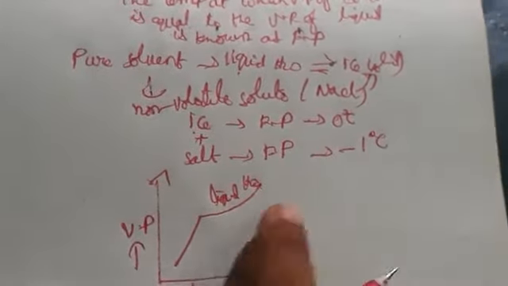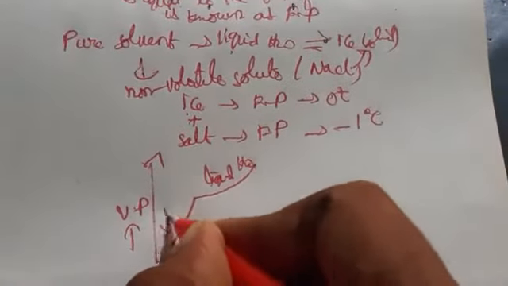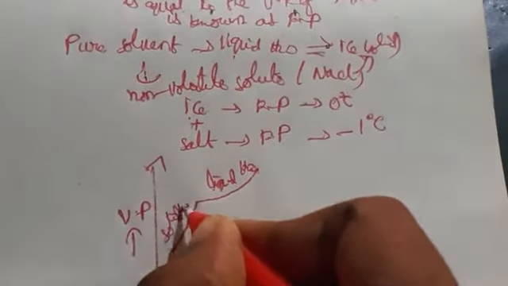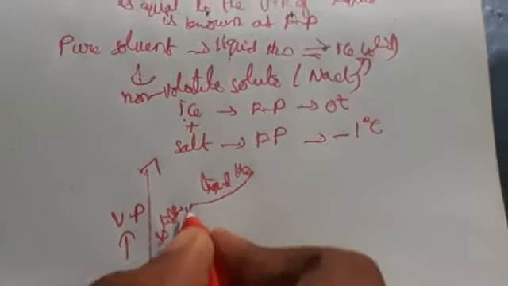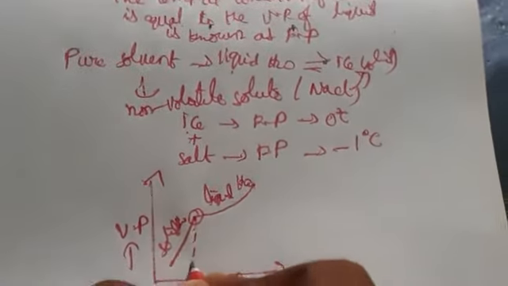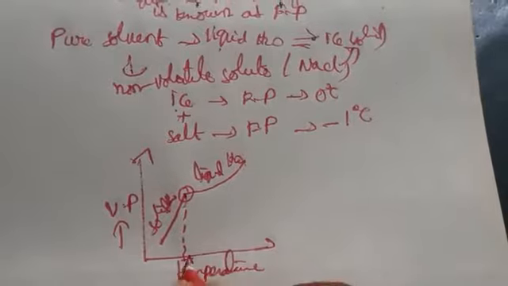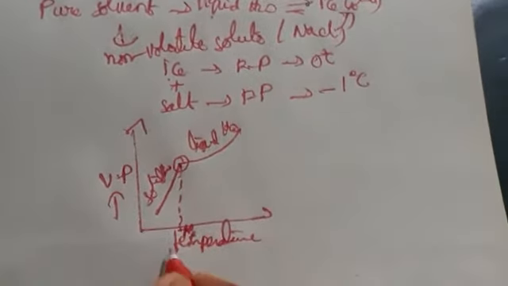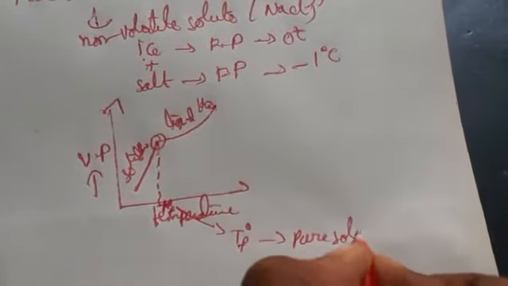It goes on decreasing until solid H2O. Means the liquid is converting into solid. So this is a sharp decreasing point. That one we call it as del T naught F. This one we call it as T naught F, which means pure solvent.